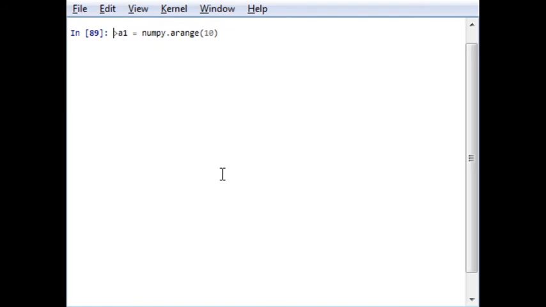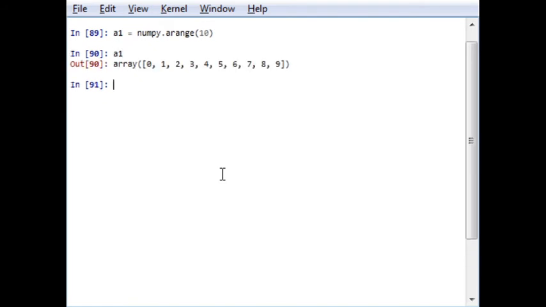Okay, that is from this. So a1 will be from 0 to 9. By default it is from 0 to 9. Now, slicing is the selection of a particular range of an array using index numbers, which is very much useful for computational purposes.